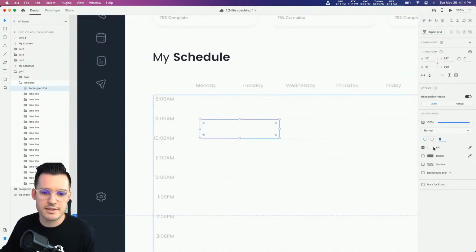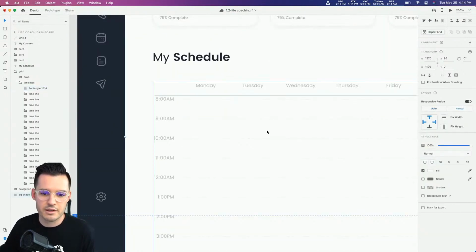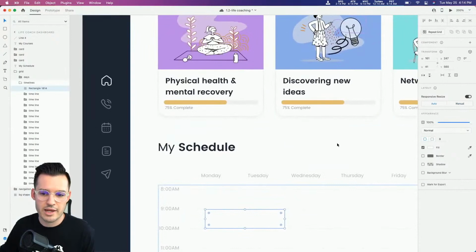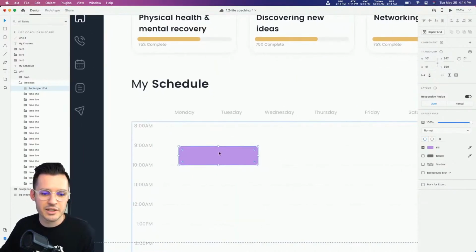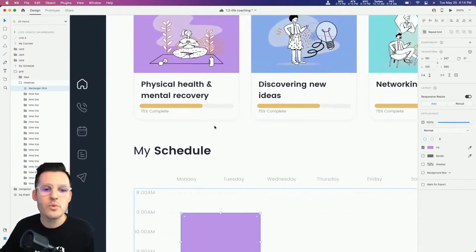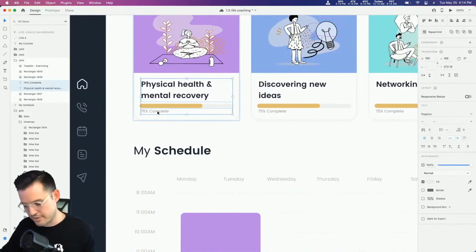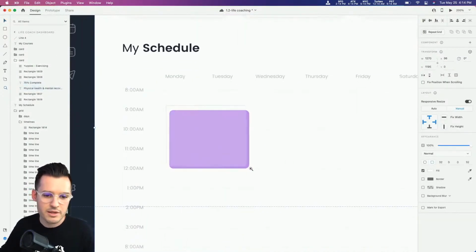Let's fill this with a fun color. We should just drag down. I'm going to hit I, and that just brings up my little eyedropper tool. I love that. That's such a quick, easy little thing to do. So this is an hour-long appointment, but we could stretch these to be multiple hours, something like that.